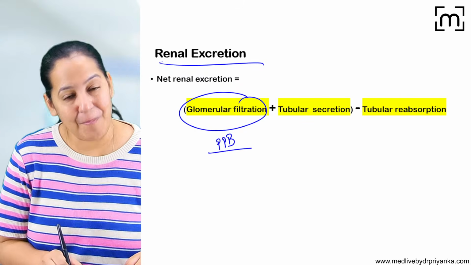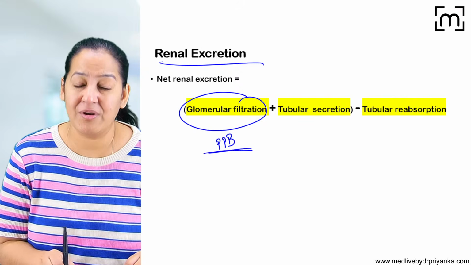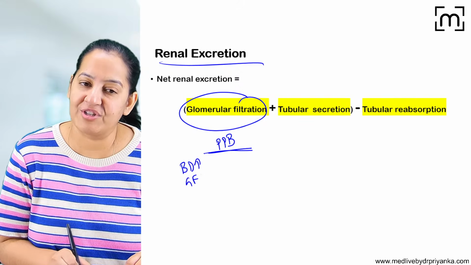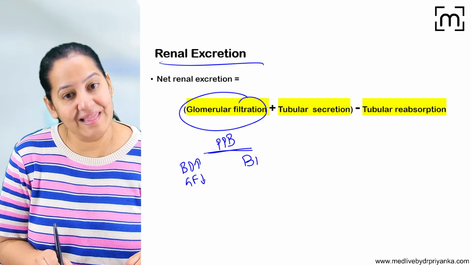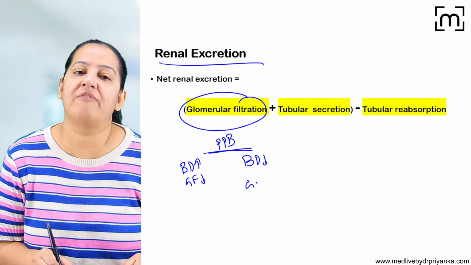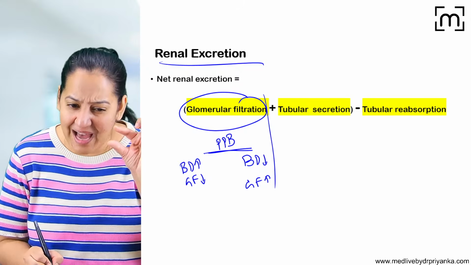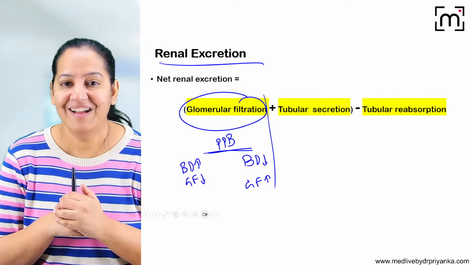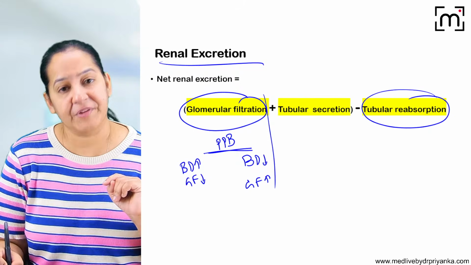Okay, it depends on the proportion of the free drug and the bound drug. Plasma protein binding is the bound drug. If the bound drug is more, the glomerular filtration is less. And if the bound drug is less, free drug is more, so glomerular filtration is more, because it is the size of the drug that matters, that can cross the gap between the endothelial cells of the capillary. Okay, now we have started the tubular reabsorption.